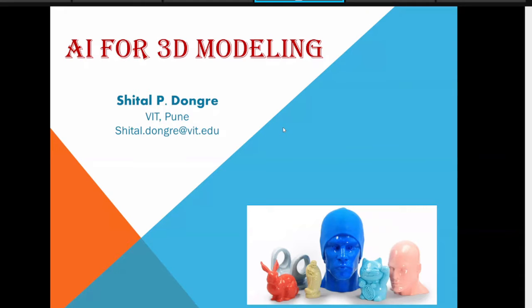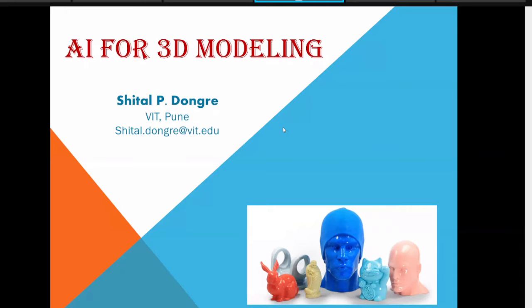Students or researchers are often not that interested in 3D modeling because it is somewhat difficult to go into the understanding of all the mathematical sense. But nowadays 3D modeling is quite useful, and using an AI approach you can easily get very interesting algorithms to make that 3D modeling faster, on your laptop basically. So with this, let me start.